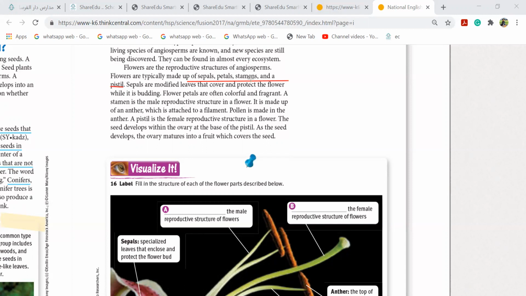Among sepals, petals, and stamen, the stamen is the male reproductive part, which has an anther that is attached to a filament. Girls, you need to remember, I'll write it down so that you know it.